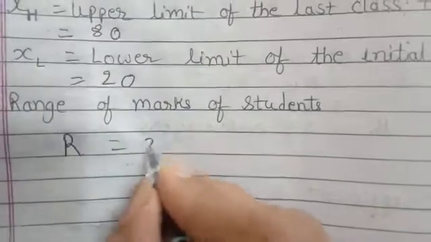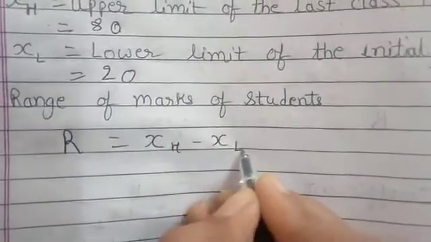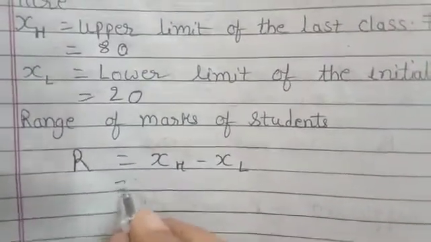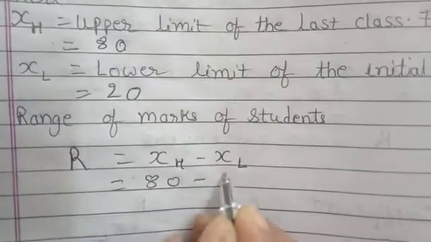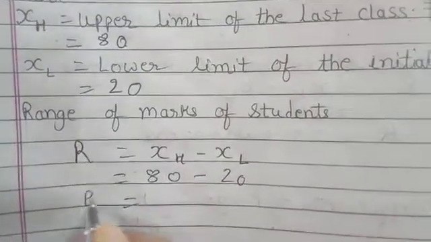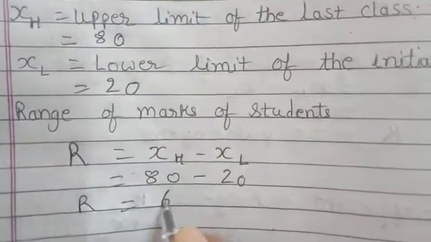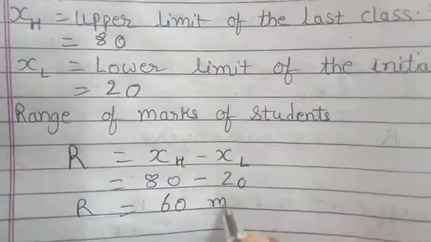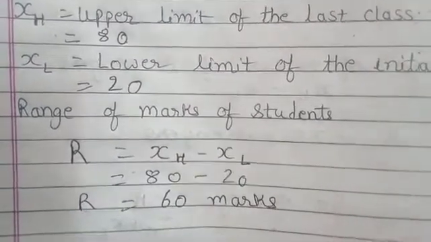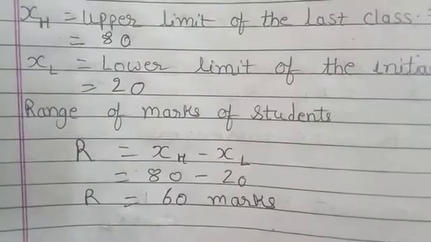Now range of marks of students we will find out. R is equal to XH minus XL. XH we got 80 minus XL is 20. So that is range is equal to 60 marks. Now we'll find out coefficient of range.